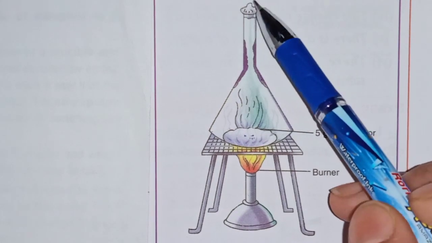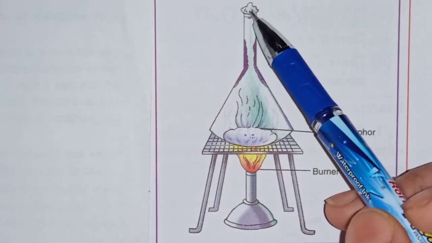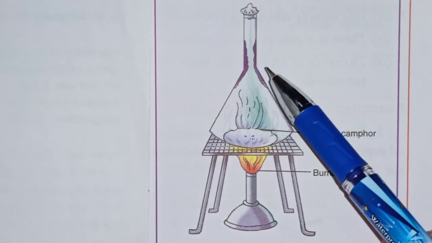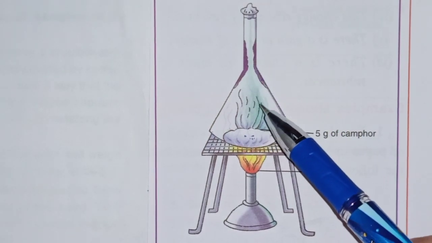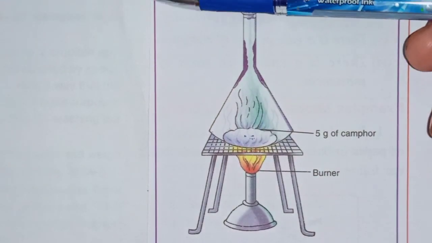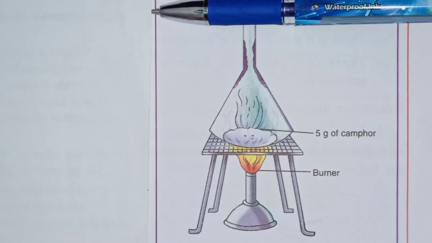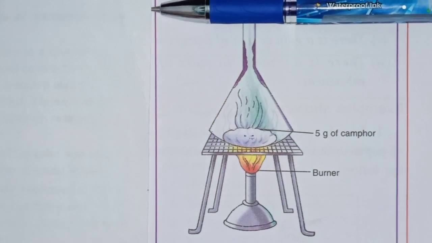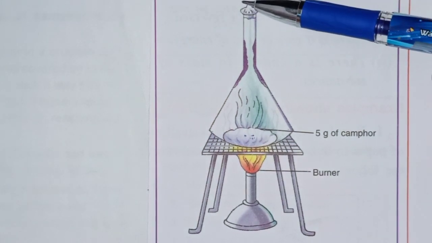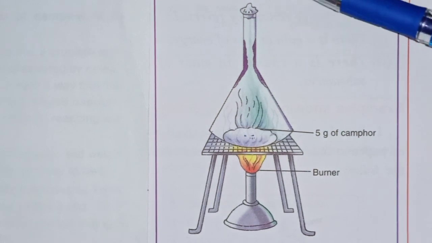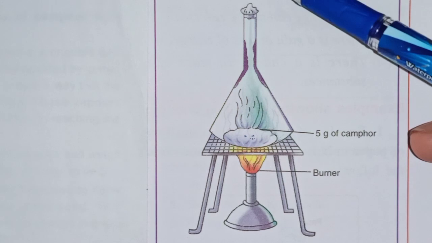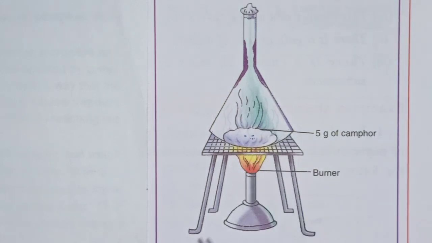Now see here, why is this cotton here? This cotton is here to stop the vapor from escaping. Suppose it is not there, all the vapors can escape out of the funnel, and you will not be able to observe how sublimation is taking place. That's why we have put cotton over here to stop the movement of this gas or vapor outside. Okay, so it is clear.